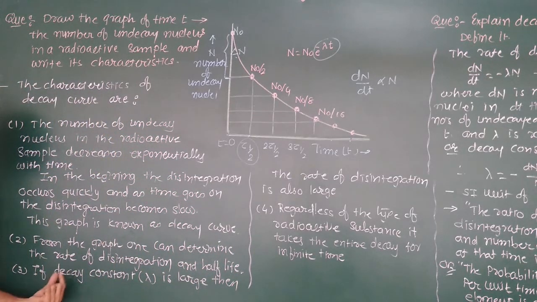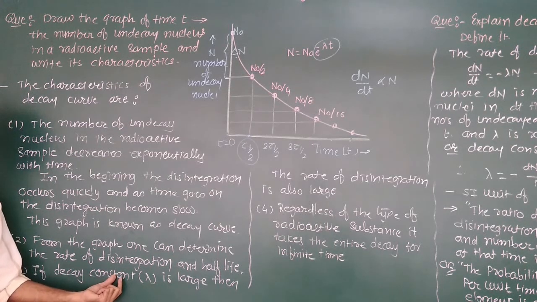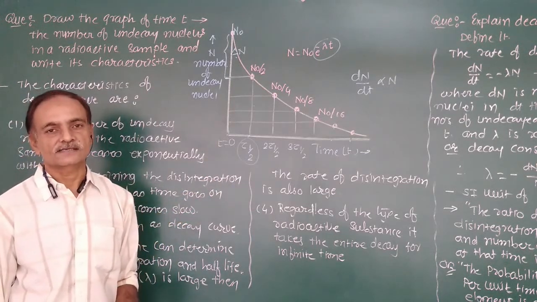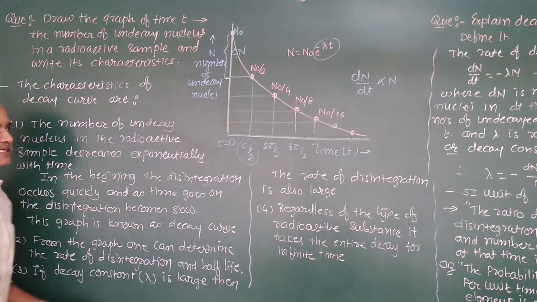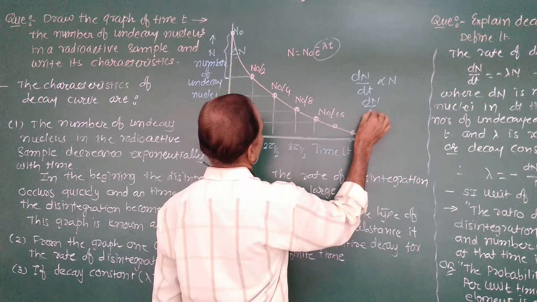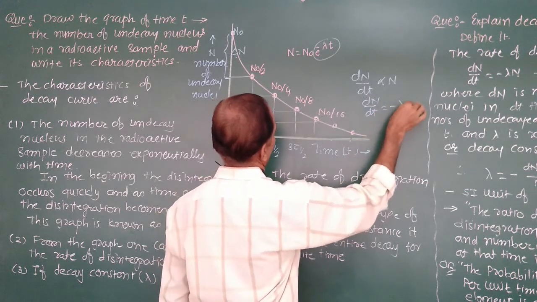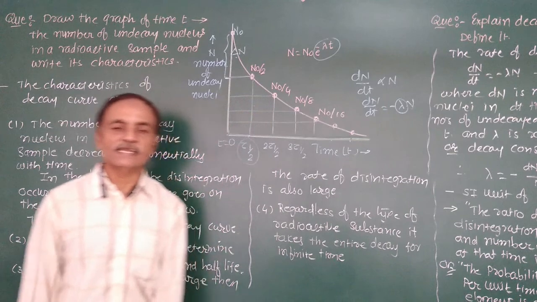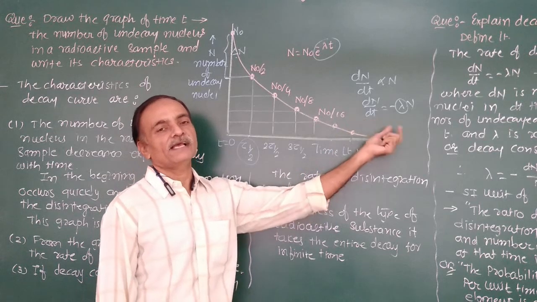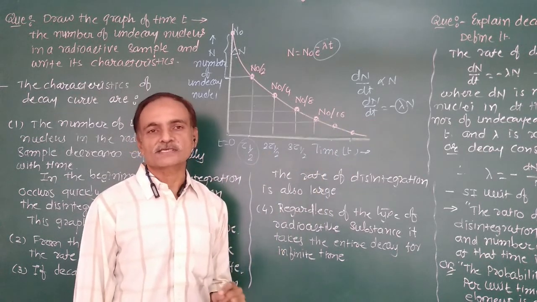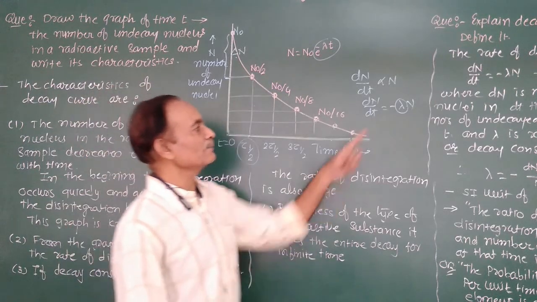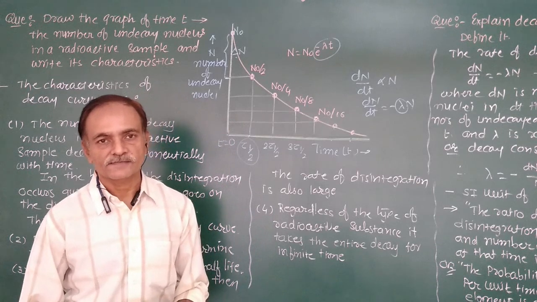Third is, if the decay constant lambda is large, the rate of disintegration is also large. From this equation, dN/dt is proportional to N, therefore dN/dt = -λN. Lambda is known as the decay constant or the radioactive constant. If the value of lambda for a given sample is large, here the lambda is not universal, it depends on the type of radioactive sample.